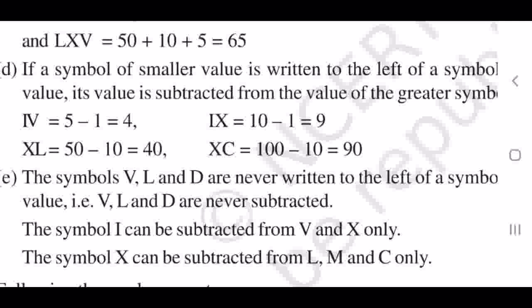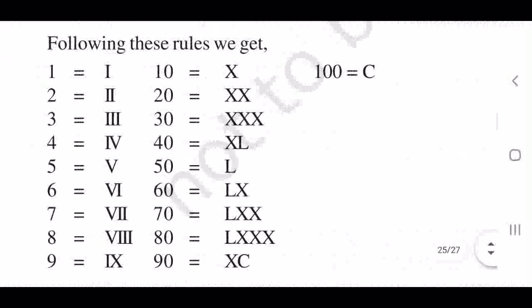Okay, these are the laws. While using Roman numerals, be very careful. The laws are important, otherwise it will be wrong. So, all this you understood. Once more, if you need, you just go through all this. Nothing more: you just add if the greater number is on the left side. If it is a smaller value on the left side, just subtract. Using this, you can make any numbers as Roman numerals.